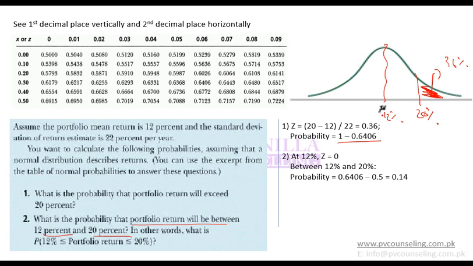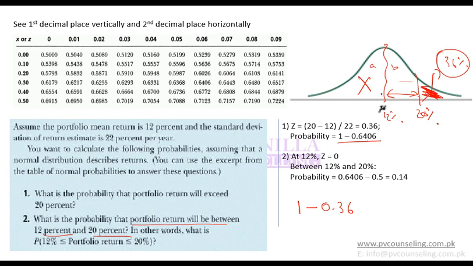You have to find the area between 12 and 20%. The area between 12 and 20% will be the total area minus this area minus this area. So total is 1. 1 minus this area is 1 minus 0.36. So you get 0.64, which is this whole area.